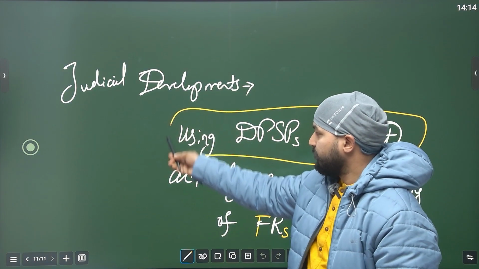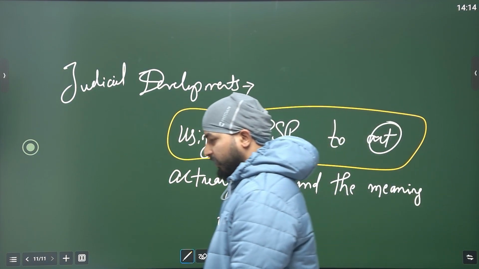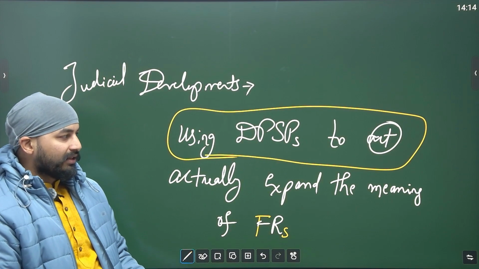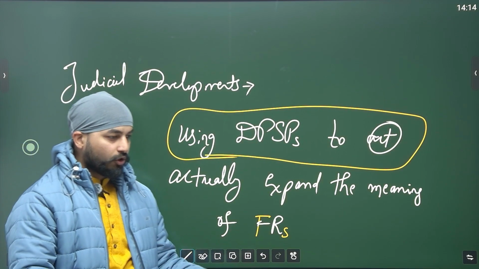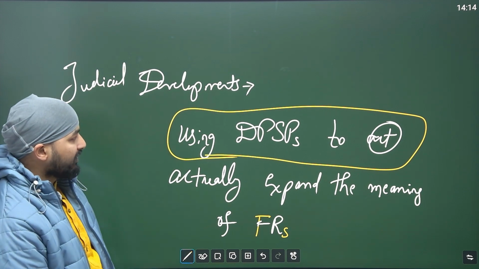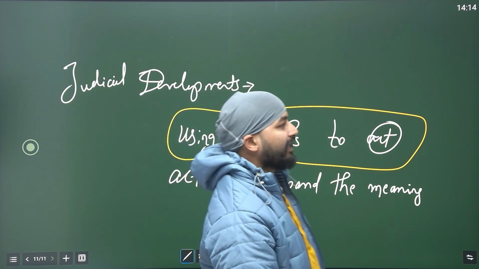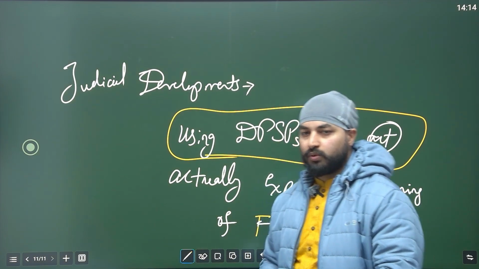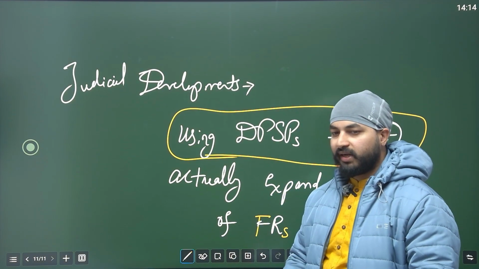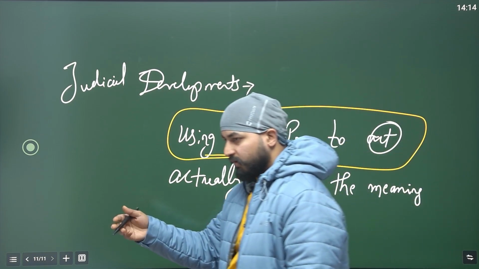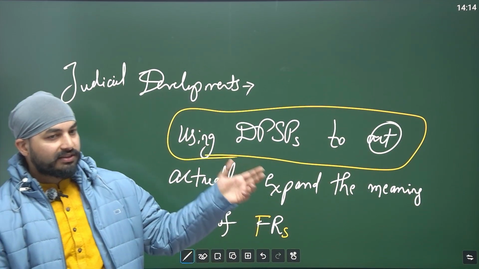Okay, very important point. DPSPs are not something that are only non-justiciable. These are not powerless creatures. They have their own importance. While making law, Parliament has to again and again look at whether they are implementing DPSPs, whether they are actually moving in a direction which is correct as per the Constituent Assembly of India.